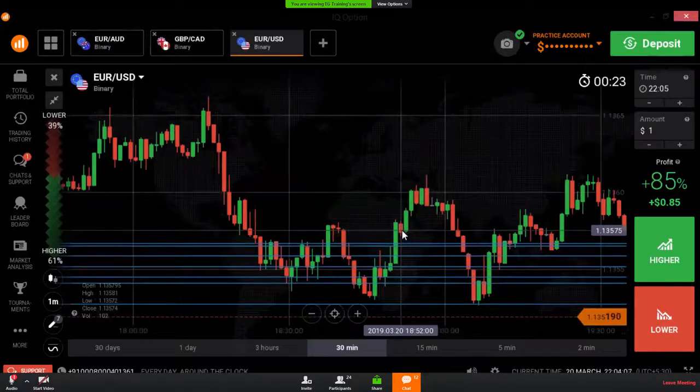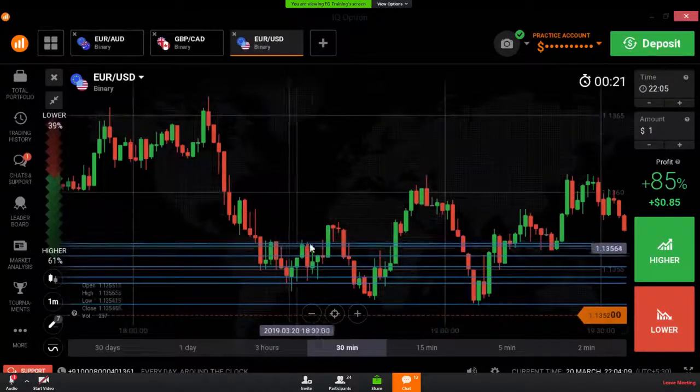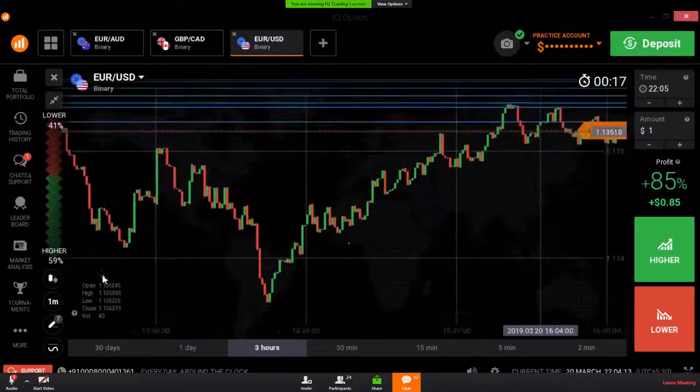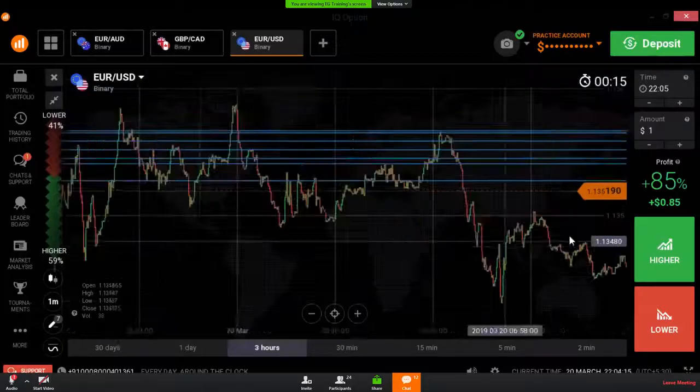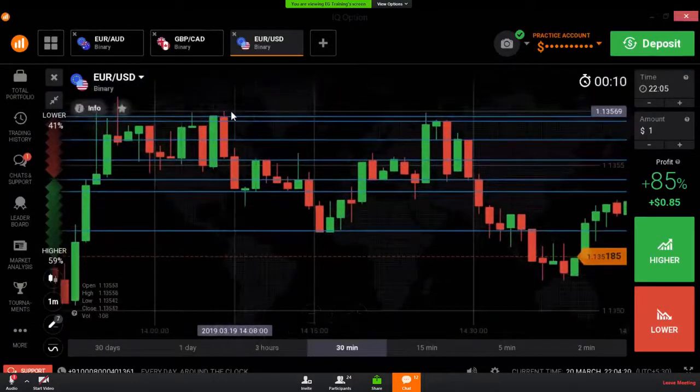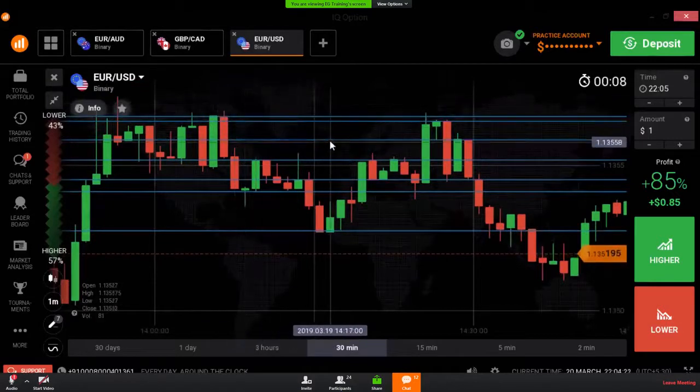Almost 80% of the time this level is working as a reversal point in this market. So we can trust this level now.